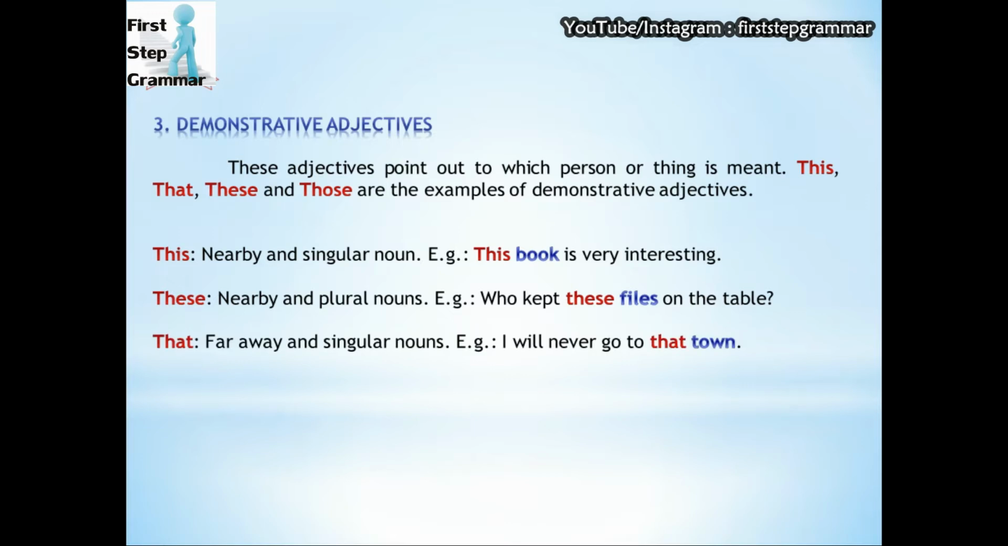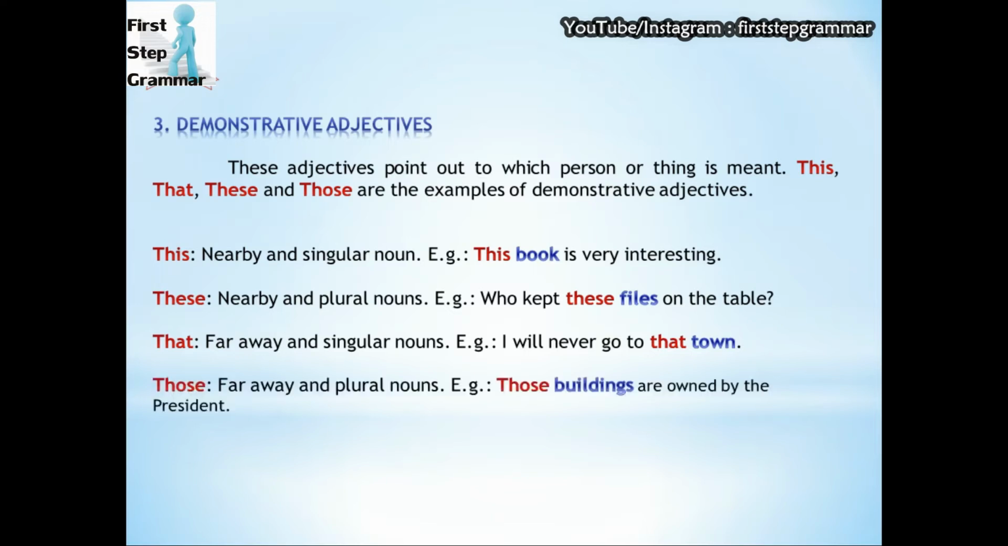The third word is that, which is describing faraway but singular nouns. For example, I will never go to that town. Now that town here is the example of demonstrative adjectives. The next is those. Those is also used for faraway things but for plural nouns. For example, those buildings are owned by the president. We can see buildings are plural, so we are using those.